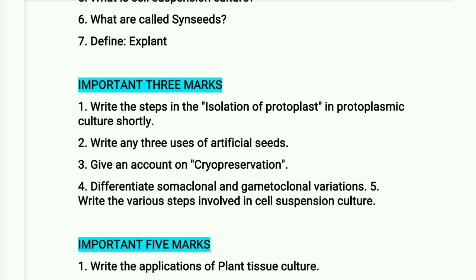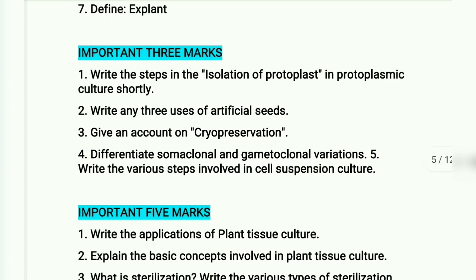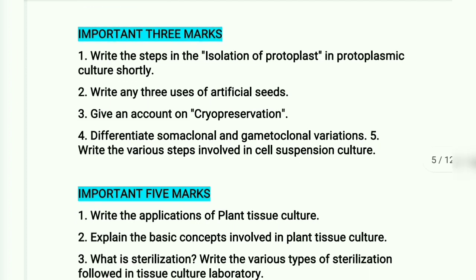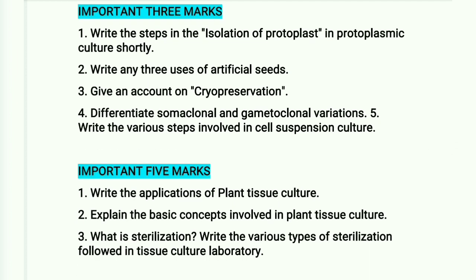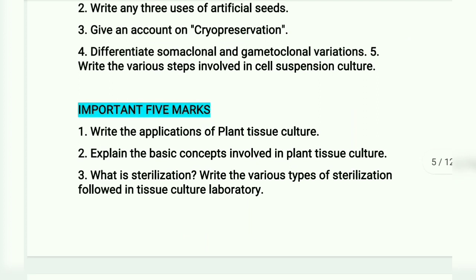Important 3 marks. Write the steps in the isolation of protoplast in protoplast culture shortly. Write any 3 uses of artificial seeds. Give an account on cryopreservation. Differentiate somaclonal and gametoclonal variations. Write the various steps involved in cell suspension culture.